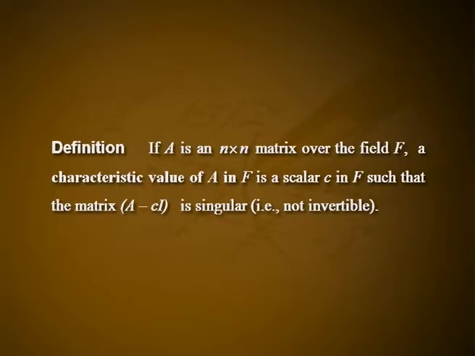Definition: if A is an n by n matrix over the field F, a characteristic value of A in F is a scalar C in F such that the matrix A minus CI is singular, that is not invertible.